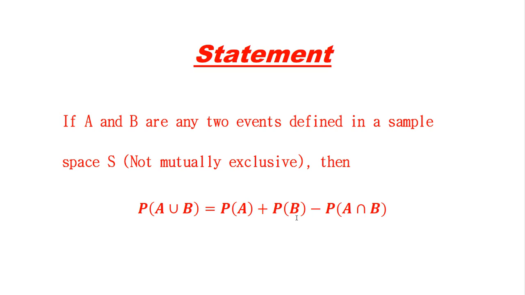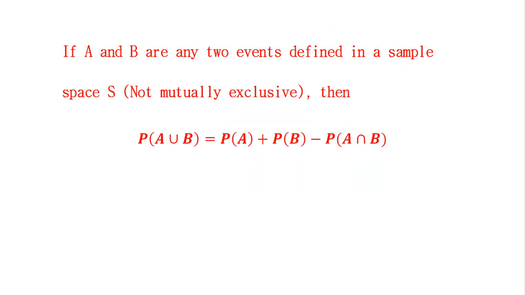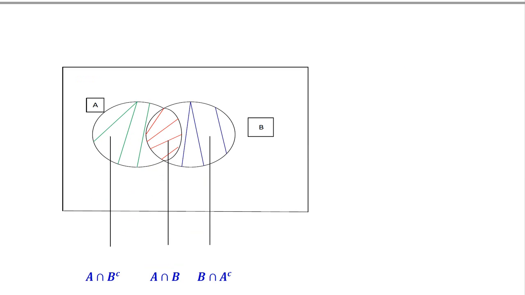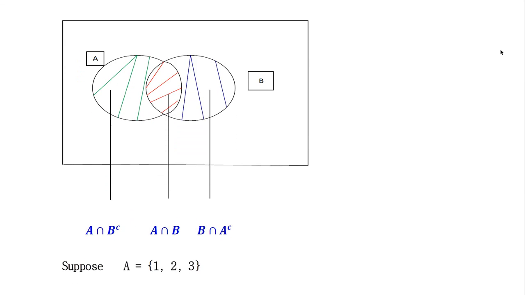To solve this theorem, first we understand this Venn diagram. Look, here are two events A and B. This is event A and this is event B. So this portion with the blue line is B intersection A complement.